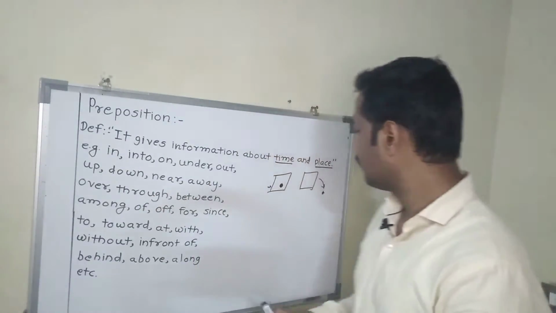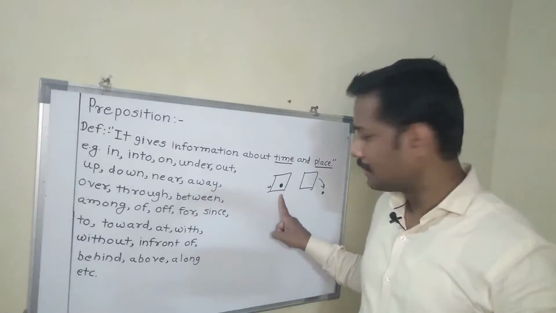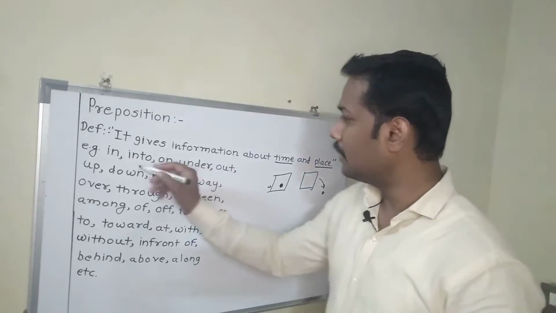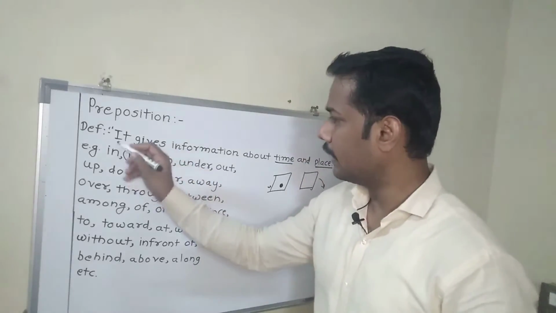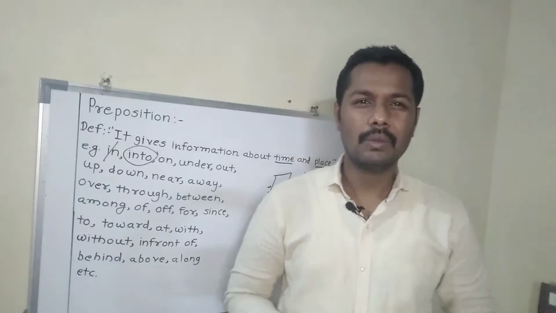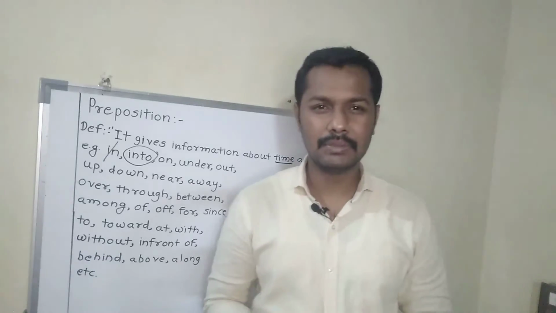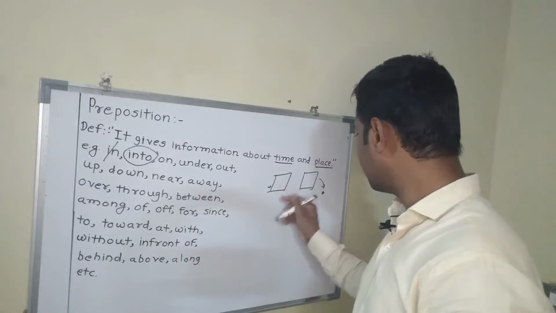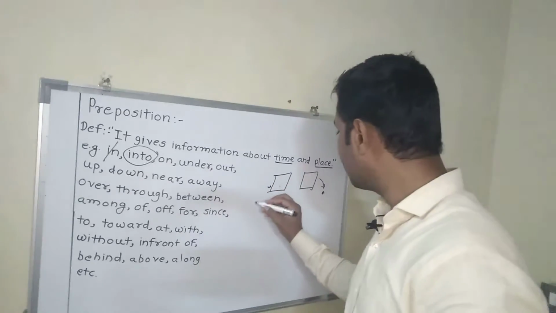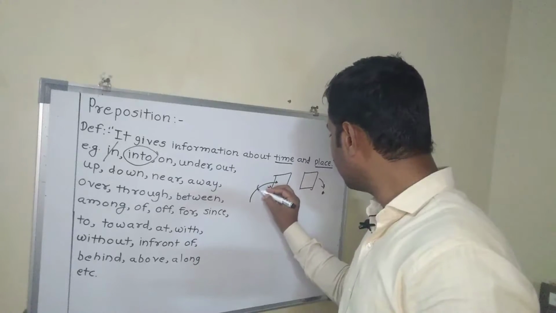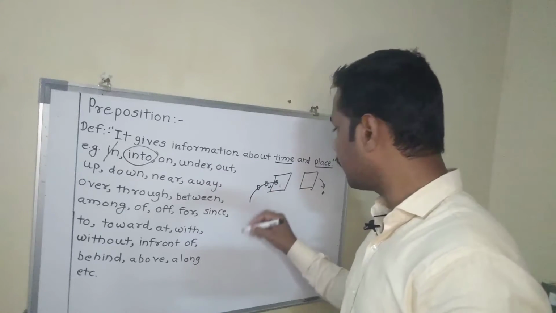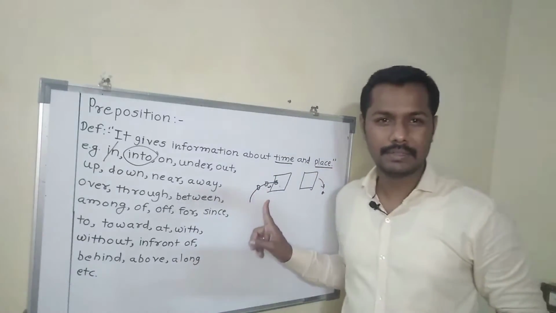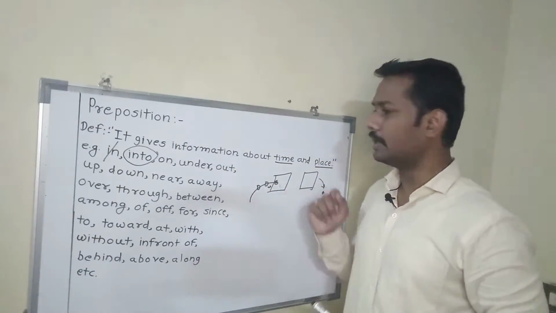In, when you can use in. So here you can see, a ball is in a box. Then the next one is into. In is done. Into is used when there is an action. Earlier it was in, now with into it is the movement of that ball. A ball is going into the box. There is some movement, some action. That time you can use into.